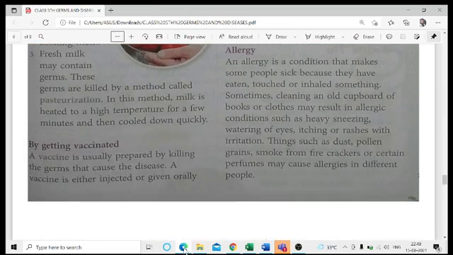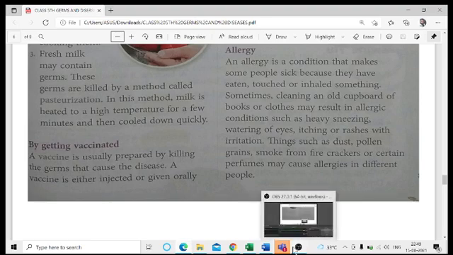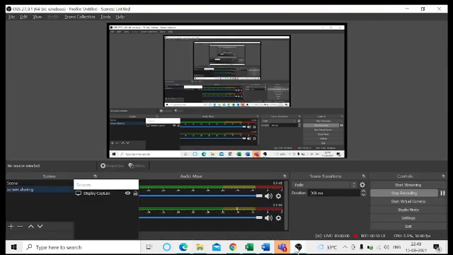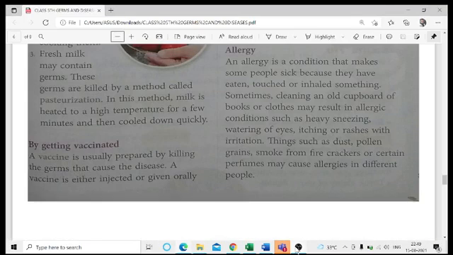Next one is your allergy. Let us see how much time is left. Okay, we have a little bit of time, so we can go ahead with that.